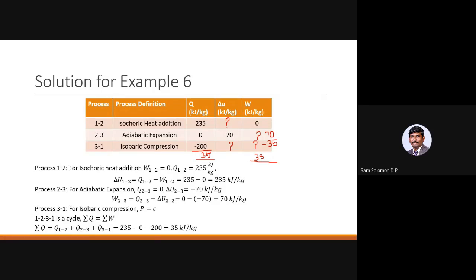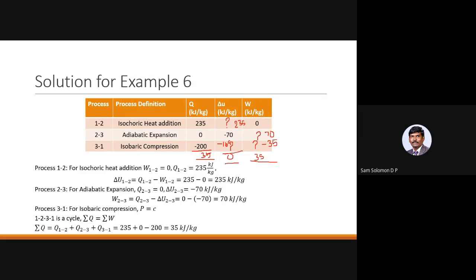So here you have Q equal to delta U plus W, so delta U is Q minus W. Minus 200 plus 35 will give you minus 165. And here the value is already 235. So now if you add the last-but-one column of this table, you get 235 minus 70 minus 165, and the summation would be 0.